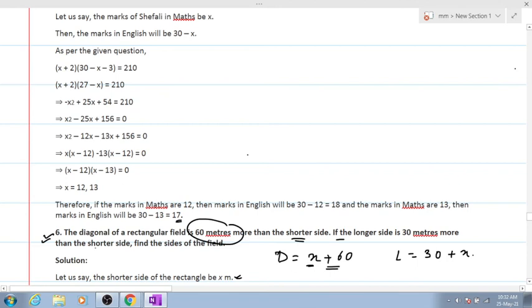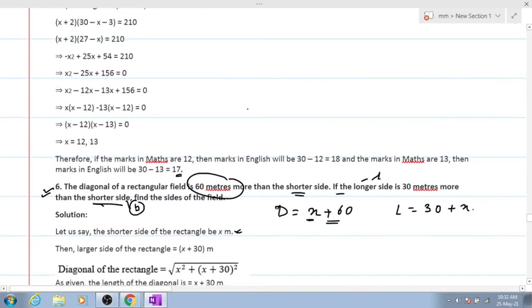They have mentioned it in the form of shorter and longer side. If they would have mentioned length and breadth, that time it would be okay for you to take length and breadth. Clear? I'm not saying that you're wrong. I'm just saying that you have to go according to the question. What words are used in this question? You have to go according to that.